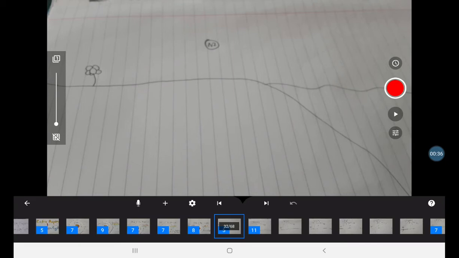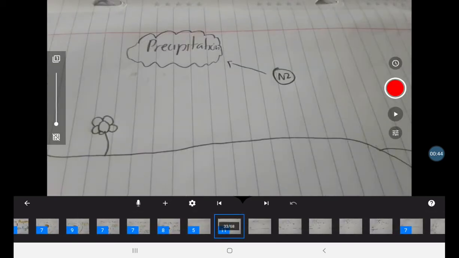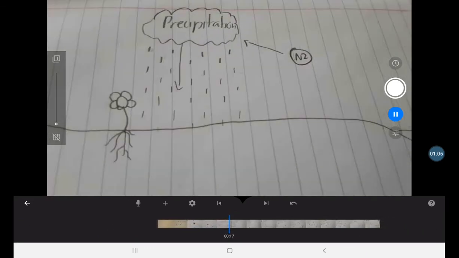So here we see the nitrogen, which is also called N2. Since you can't absorb nitrogen by inhaling, the nitrogen has to go underground where the plants can get it. So the nitrogen goes to clouds, where the clouds will have precipitation and will rain down.